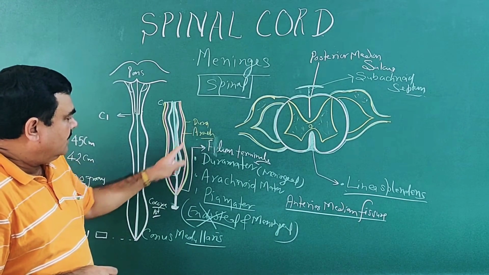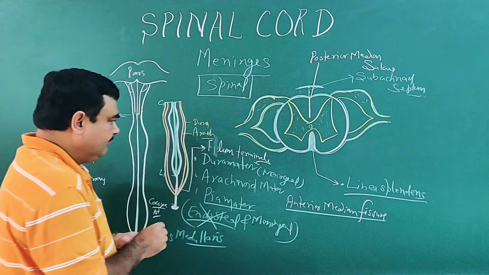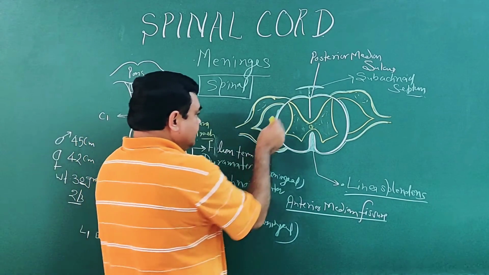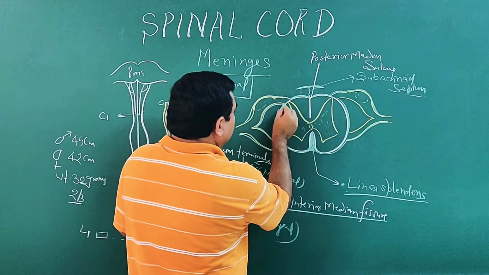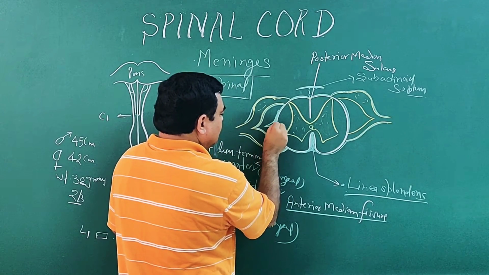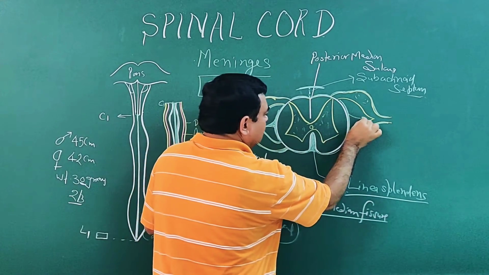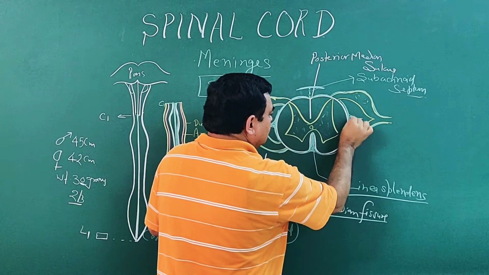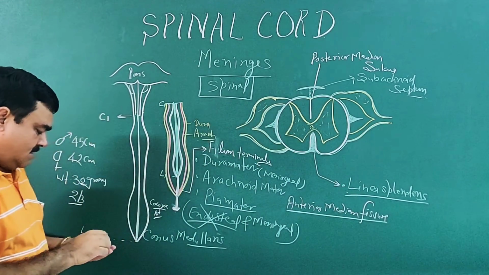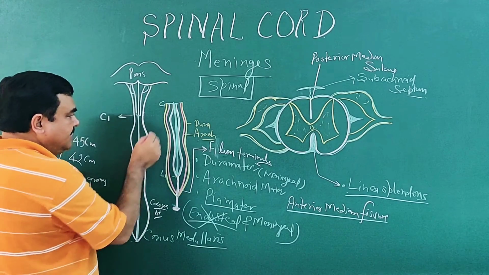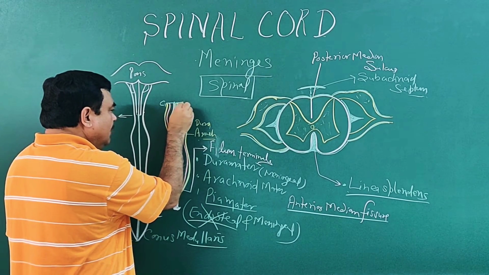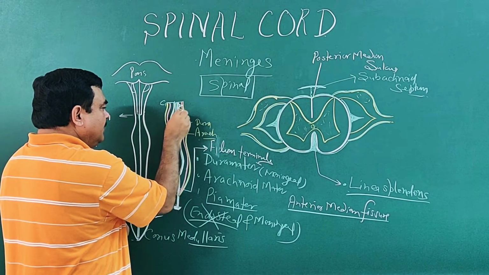So this pia mater here on the lateral side forms a process. This is ligamentum denticulatum. So if you see here in this diagram, this is ligamentum denticulatum.